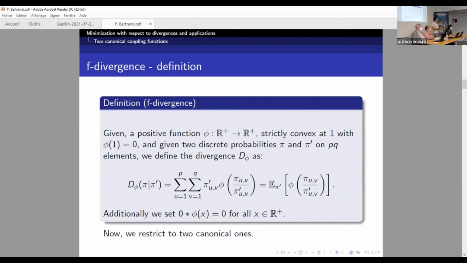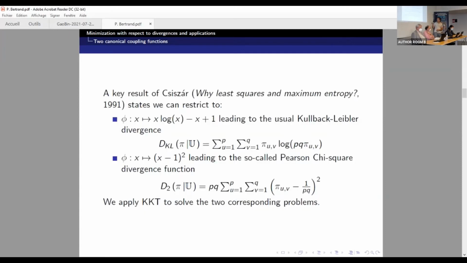So we need to select some of them, and there is a way to decide which one we select. It's a paper that dates from 30 years ago. So that's what is written here. We can restrict to two canonical ones. It's a key result of Csiszár in 1981. The paper is cited in our paper, but I didn't put the reference here. Actually, if you put Csiszár's name on the internet, you will find it easily. And the title already contains the main result of the paper.